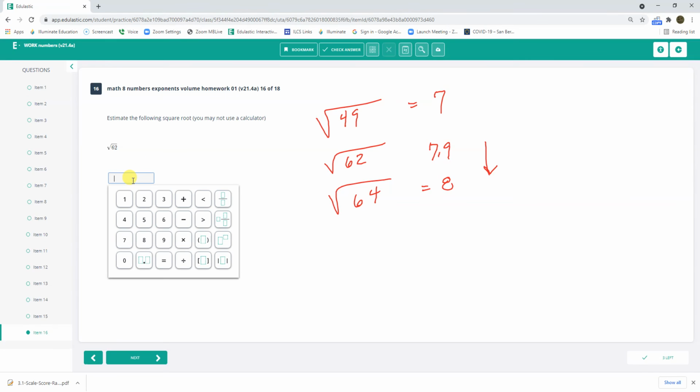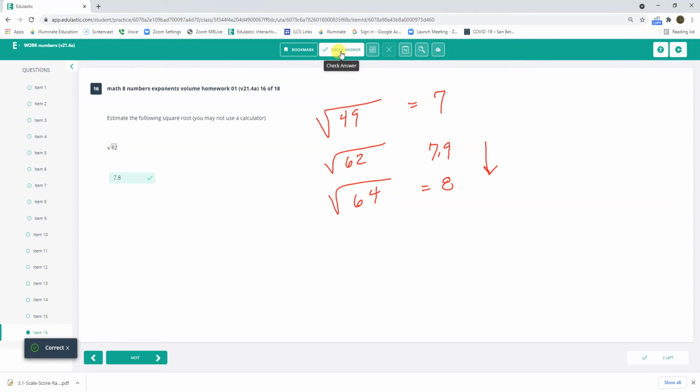Let's try 7.8. Do a check answer. Yeah, that's good. I'm going to try 7.9. Do a check answer on that. Also good. 8 should not be acceptable. Let's see, check answer. Doesn't like 8. Good. Oh, 7.9 though. Let's get it right. 7.9. Check answer. Looks good.